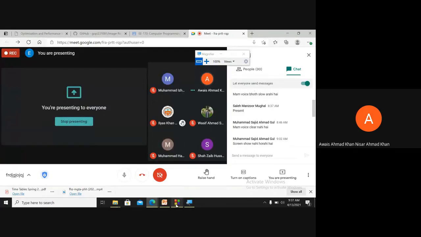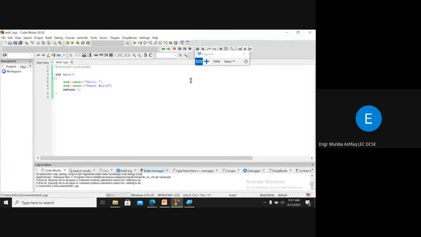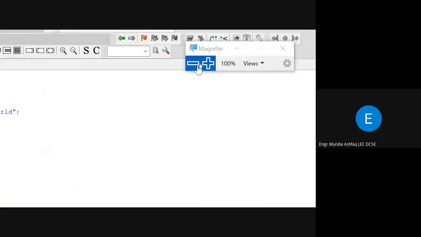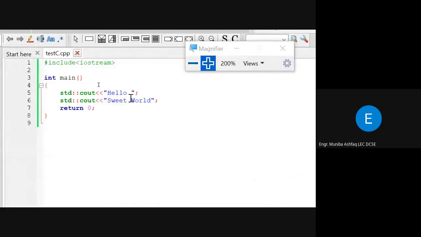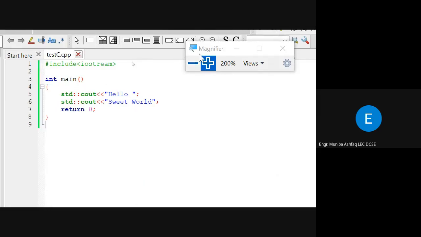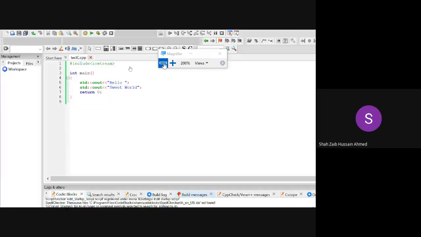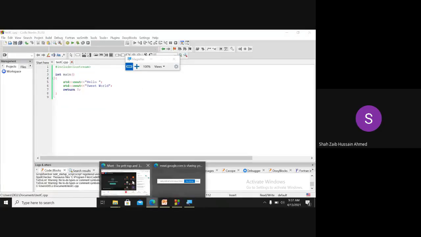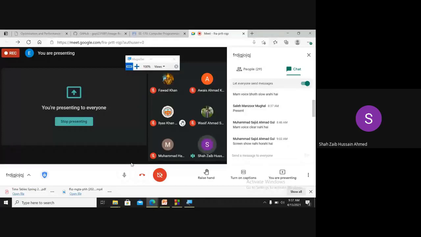My question is that I made some changes in my code. std out hello, then I have another statement std out sweet world. So what will be the output of this? This was my question. Ma'am, hello will come in one line and sweet world in the other line, because it broke after hello. Okay, so anyone with some other answer?